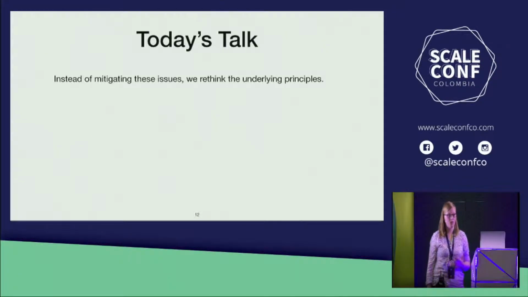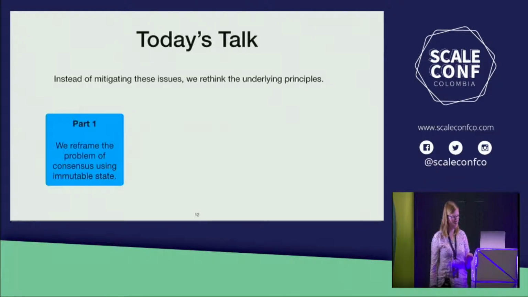So in today's talk, we're going to rethink the underlying principles of consensus. I'm going to reframe the problem of consensus using immutable state, in this case, write once registers. The great feature of immutability is that we know that once something's been set, it never changes, and that makes it a lot easier to reason about what happens in an asynchronous system.